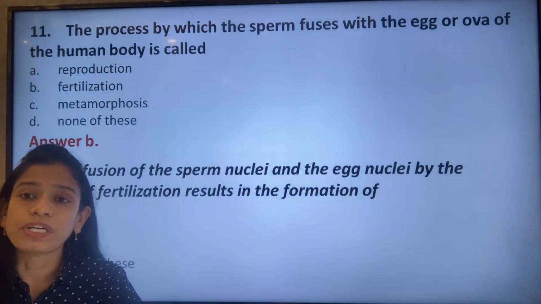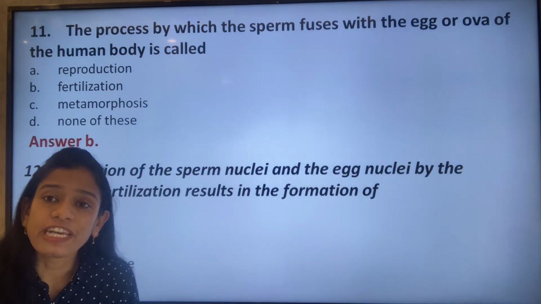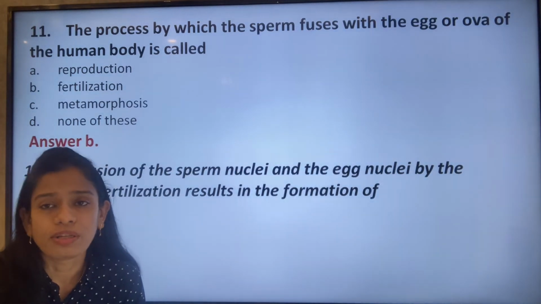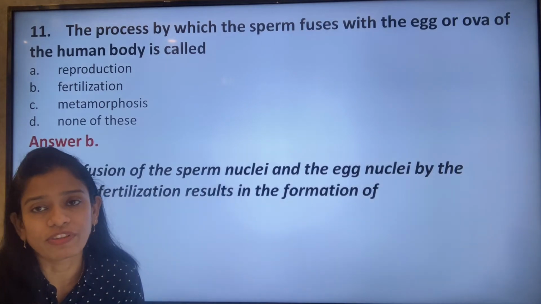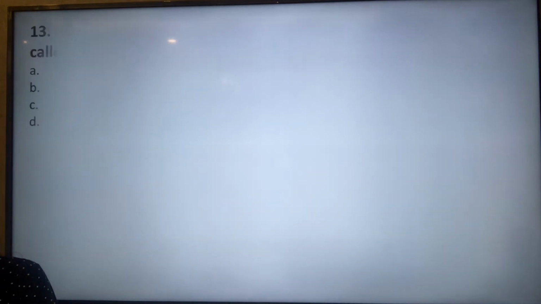And after the birth, it is called the offspring. So these are the different names that are given to a developing embryo based on the stages of their development. So please keep that in mind. So here the correct answer is zygote, or option C.